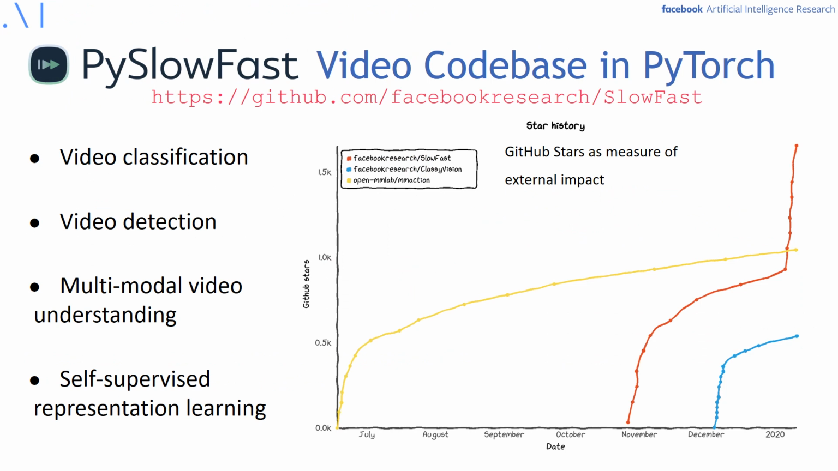So finally, I would like to promote again our codebase called PySlowFast, where we implement all of these methods shown in the current talk. They will be available or are already available in this codebase right now. So please have a look if you would like to start working in this domain.